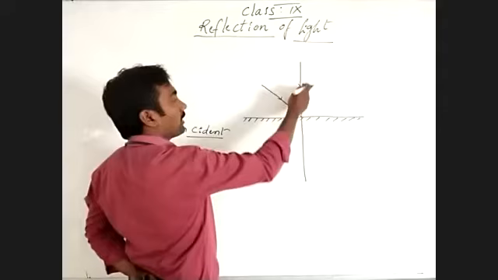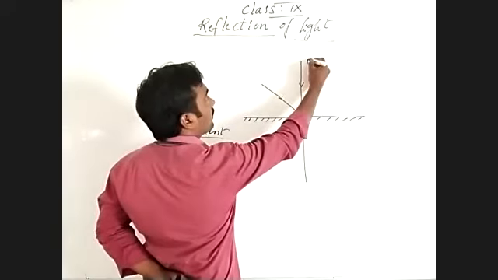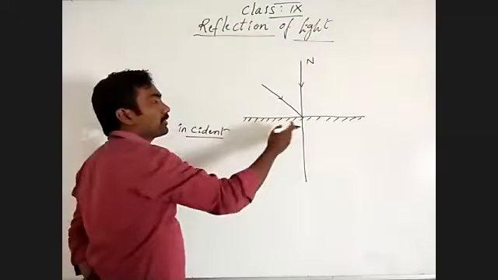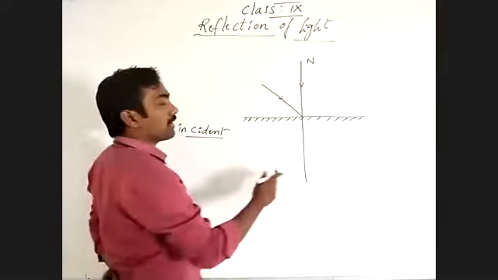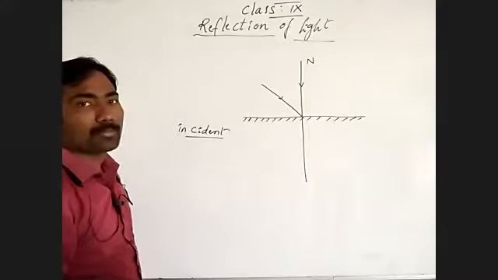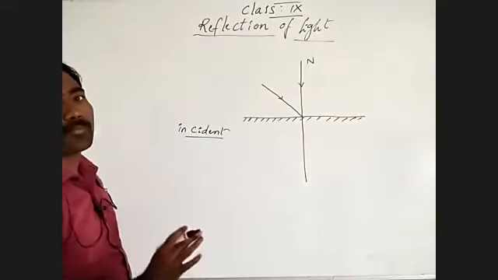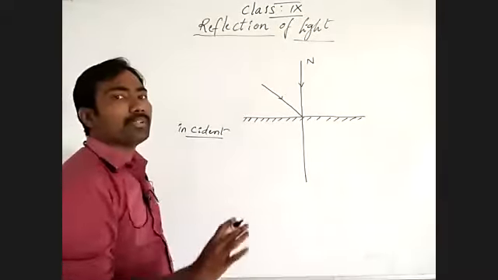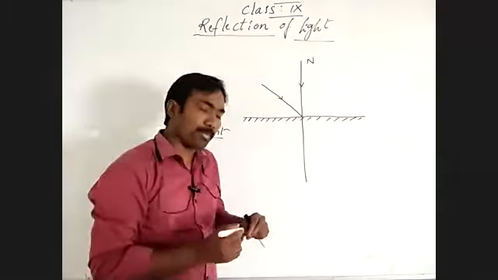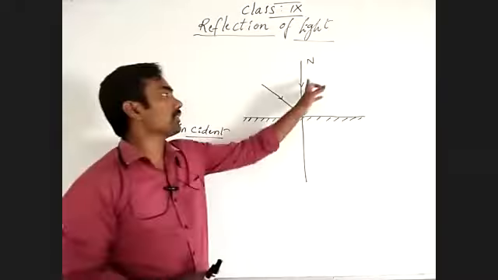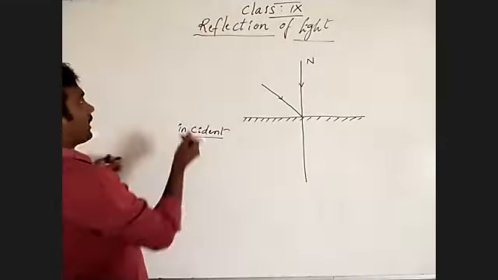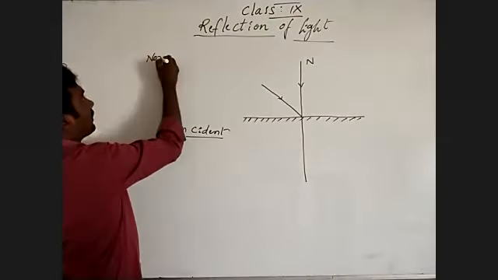The light ray traveling perpendicular to the plane surface makes 90 degrees, and we can consider this the normal line. The light ray which travels perpendicular to the plane surface, what can we call it? Normal light ray.